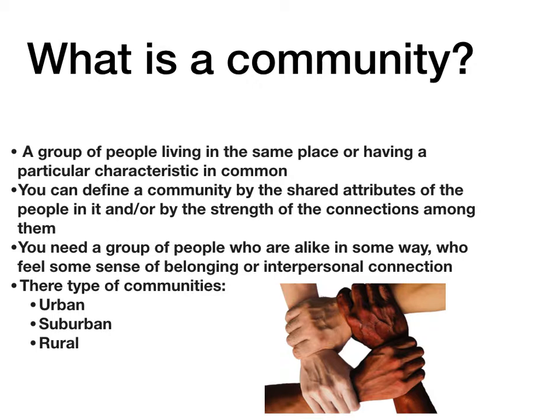So what is a community? A community is a group of people living in the same place or having a particular characteristic in common. You can define a community by the shared attributes of people in it or by the strength of the connection among them. You need a group of people who are alike in some way, who feel some sense of belonging and interpersonal connection. There are three types of communities. The first type is urban, the second is suburban, and the third is rural.